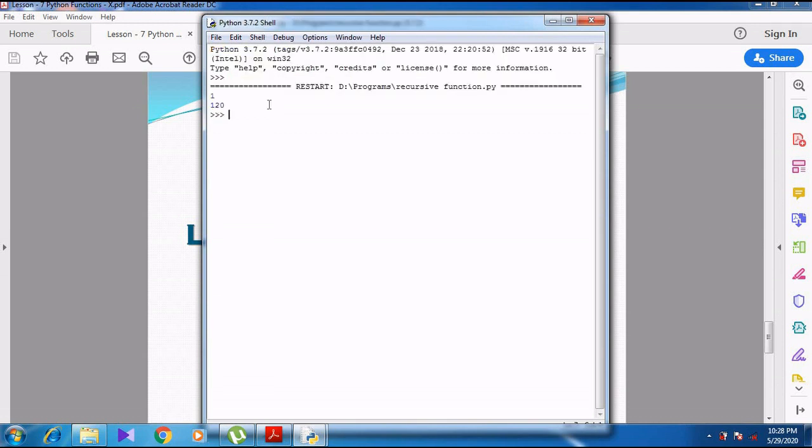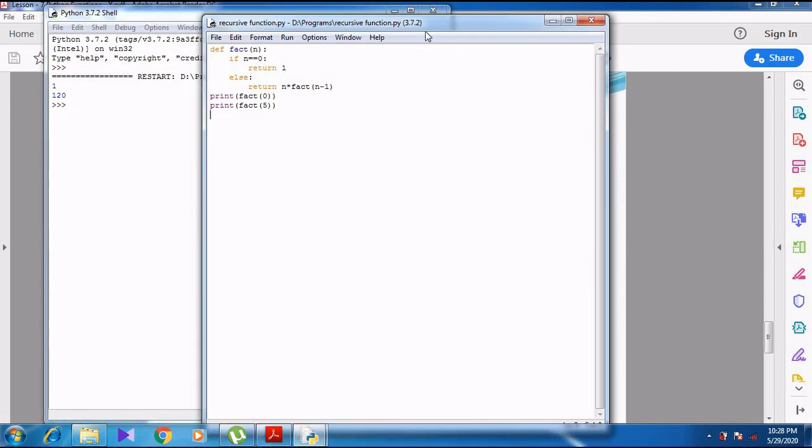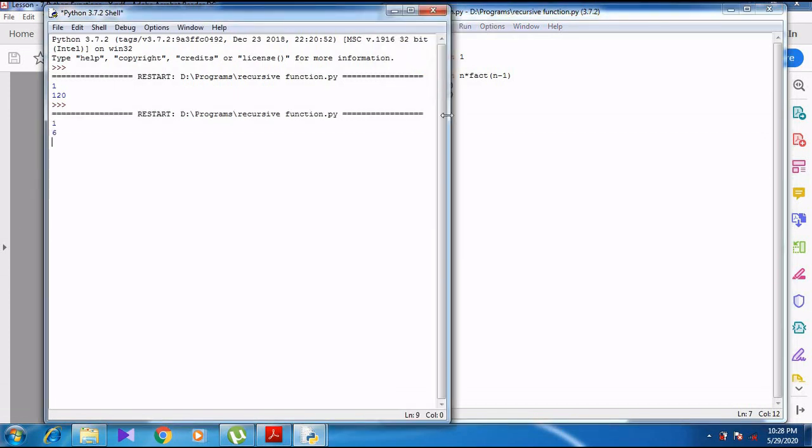So factorial of 0 is 1. What about factorial of 5? Factorial of 5 is 120. If I want to change and see, for example, instead of 5, if I go with the factorial of 3, what is the factorial value of 3? 3 into 2 into 1. So 3 2s are 6. 6 into 1, 6. So the output is 6.